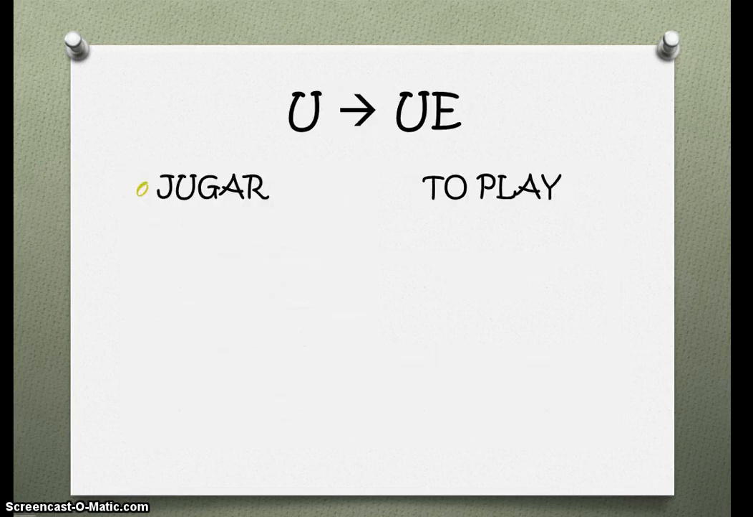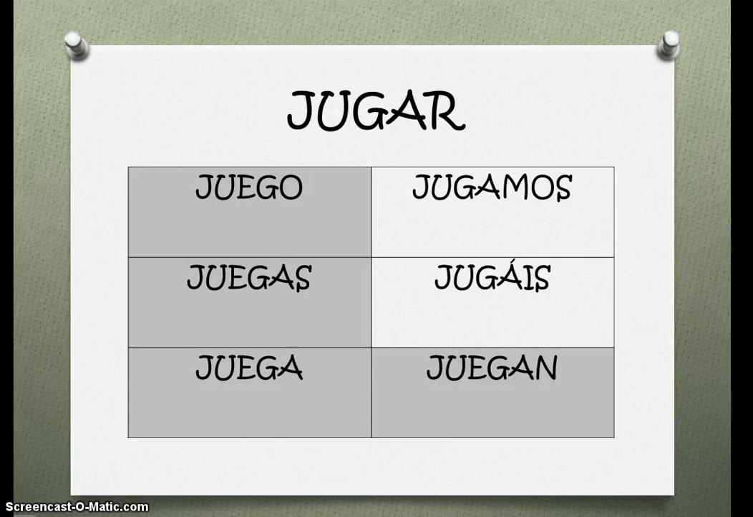Finally, we have one unique verb that is a U to UE stem-changing verb, and that is the verb jugar. The U in the stem of jugar will change to a UE in all forms within the boot. For example, jugar will change to juego, juegas, juega, and juegan, and then the nosotros and vosotros forms will retain the original U: jugamos and jugáis.